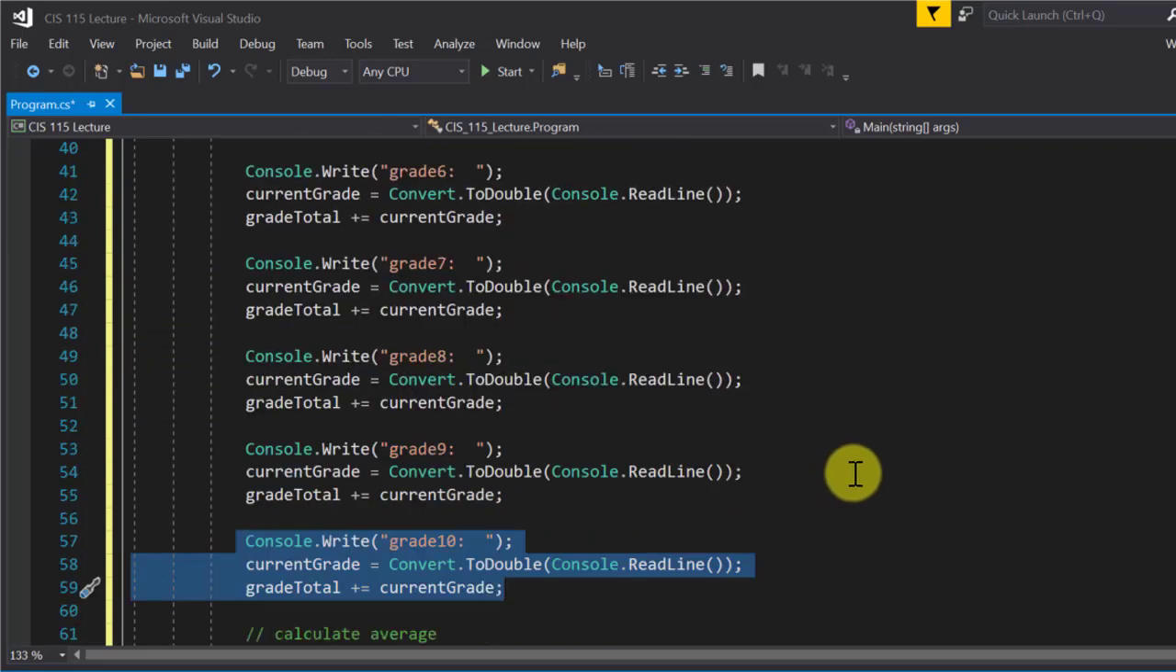Any other questions about this one? I'm going to show you a much better way to do this in a second.